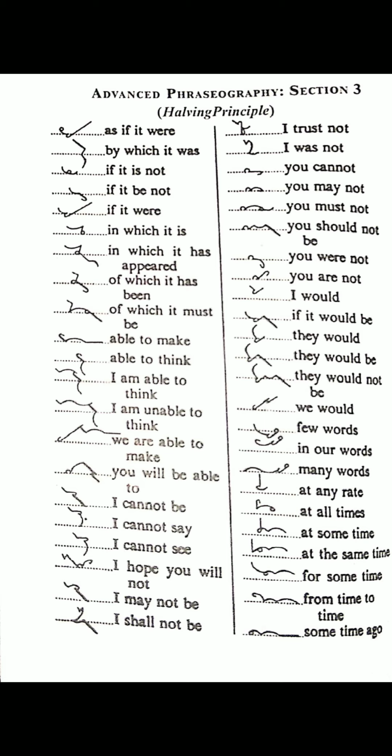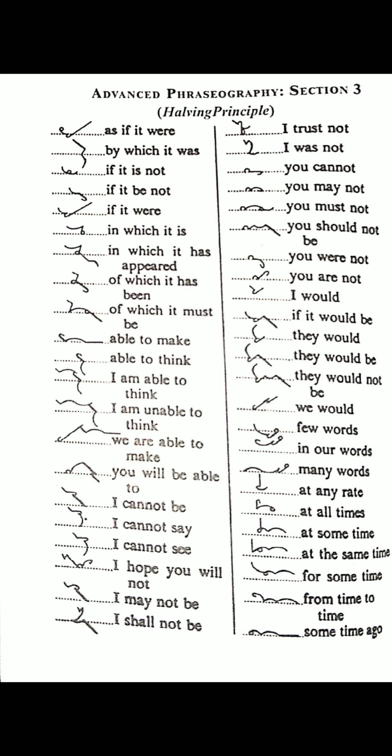M with S circle. "At some time": T above the line, S circle, M half for the coming T for "time", and another M is full stroke. "At the same time": S circle, M half for T, and last is M full.